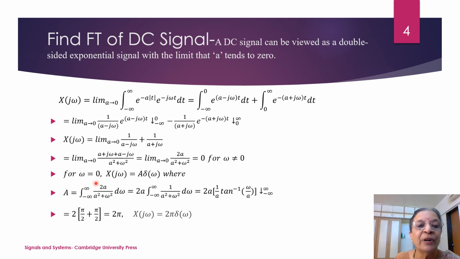And what happens at omega equal to 0? For omega equal to 0, X of j omega is A into delta omega, where we find this value of capital A.